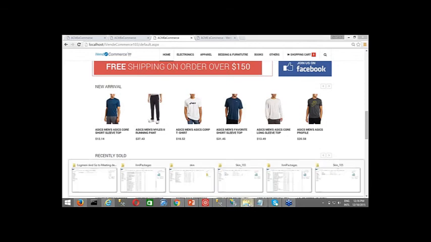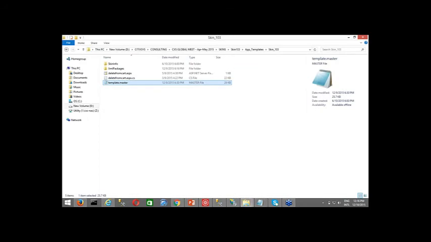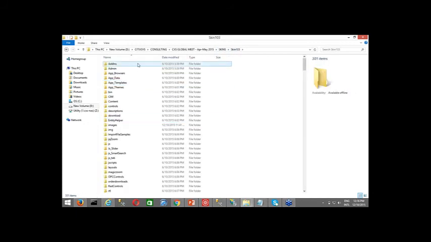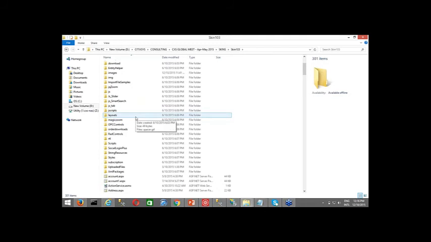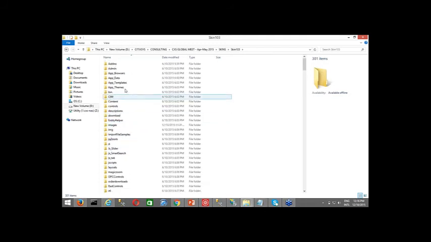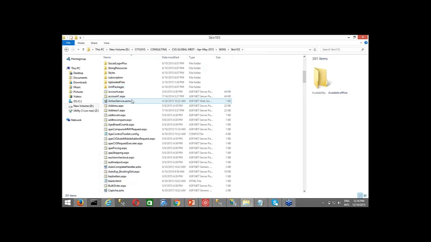For this, I need to go into the install folder, all the files and folders of the application where iVendy Commerce is launched. Typically when you install iVendy Commerce, you'll have all these files and folders, right?